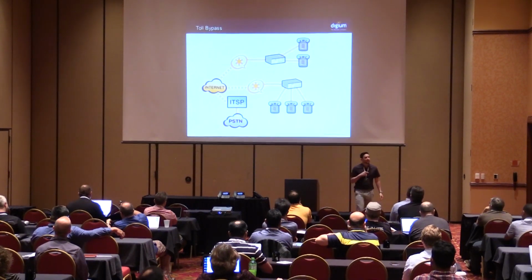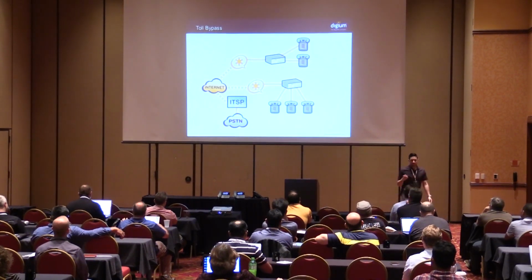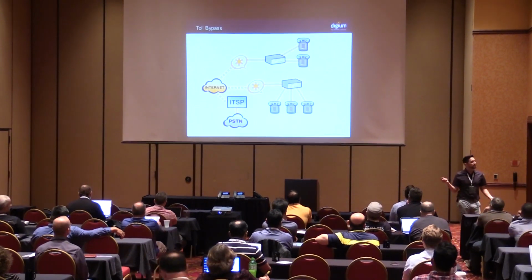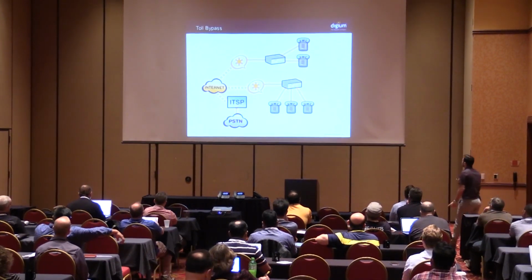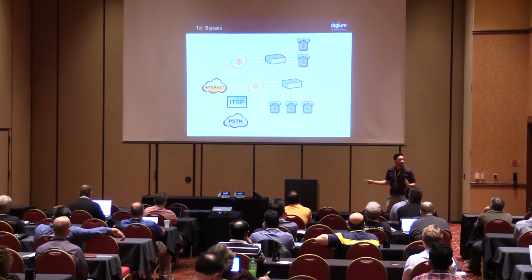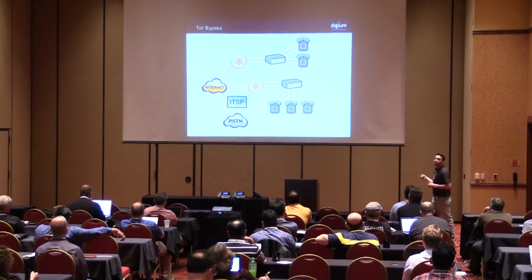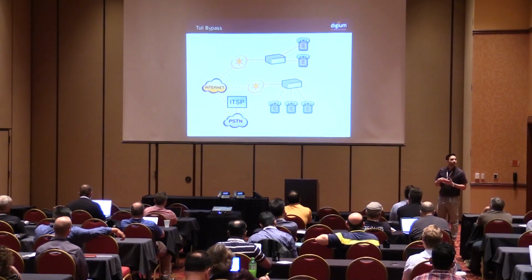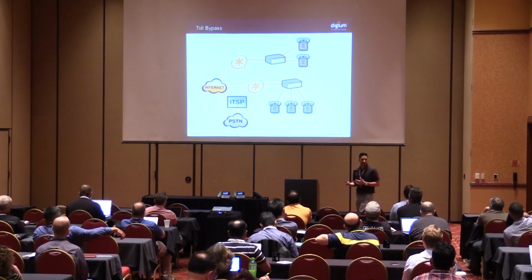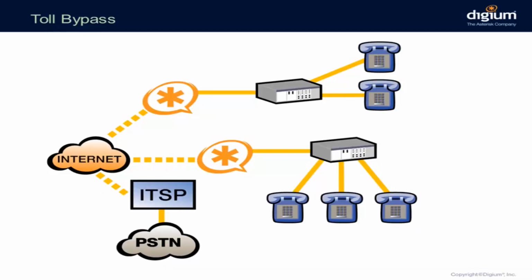Asterisk is often used as a toll bypass. Again, they have a regular PBX. Probably they like it, they don't want to change it, it has sentimental value for them, whatever it is. They have their PBX and they have their analog phones. But they want to add the possibility to connect to a voice over IP provider or even interconnect those 2 branches together. They can definitely do that with Asterisk.